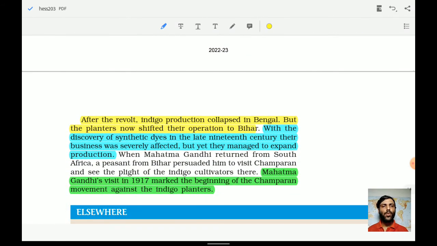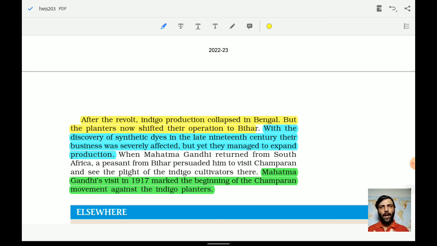So we have understood the important terms and things related to the rule of the British: how after getting the Diwani rights they started to exploit, why indigo became so important, how they were revolted against, and how later, when they shifted to Bihar, they started to exploit there as well.